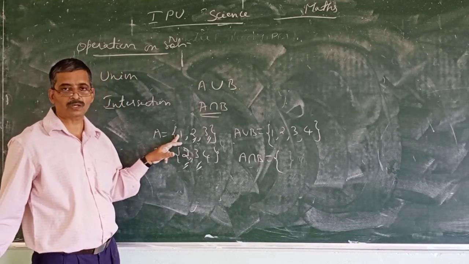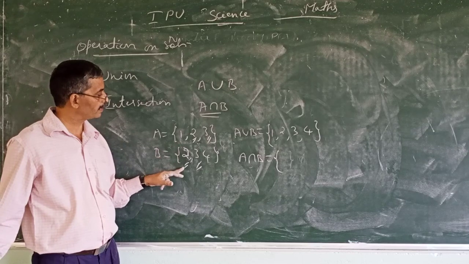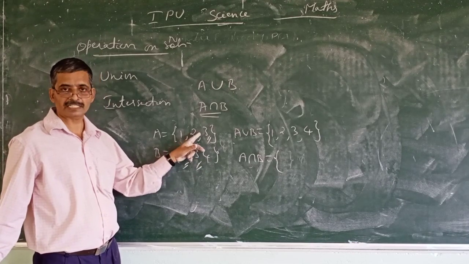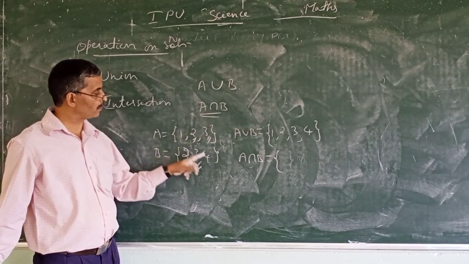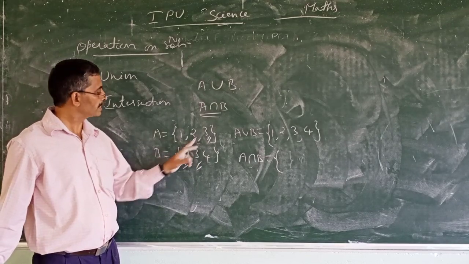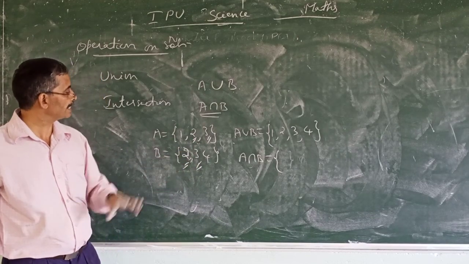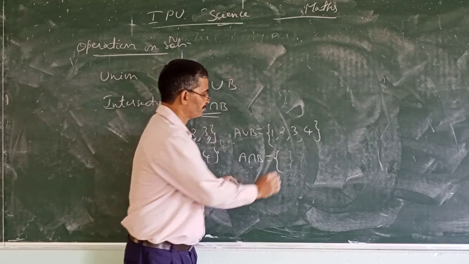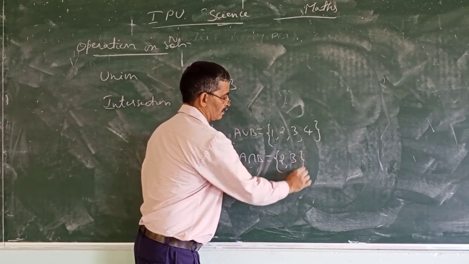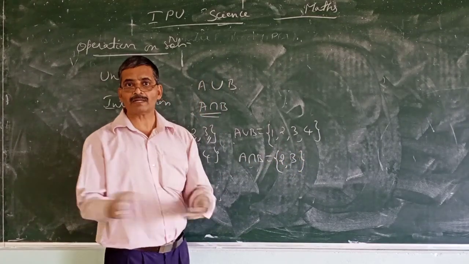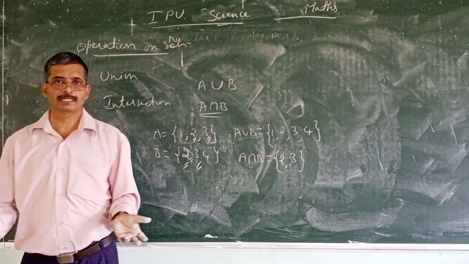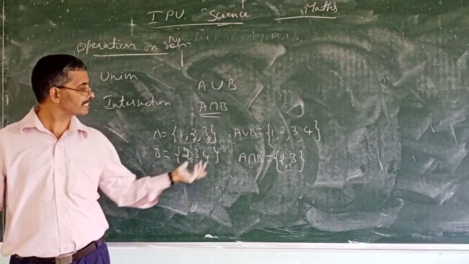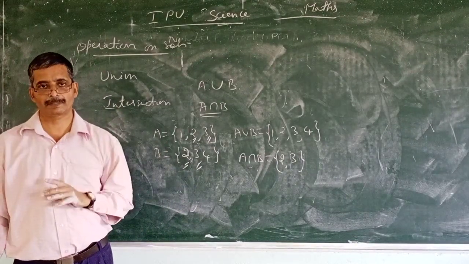What about 1? Not common. It is not here. What about 4? It is not in this set. So 1 and 4 are not common. Intersection means common elements. A intersection B is 2, 3. Common means it should be there in both the sets. That is A intersection B.